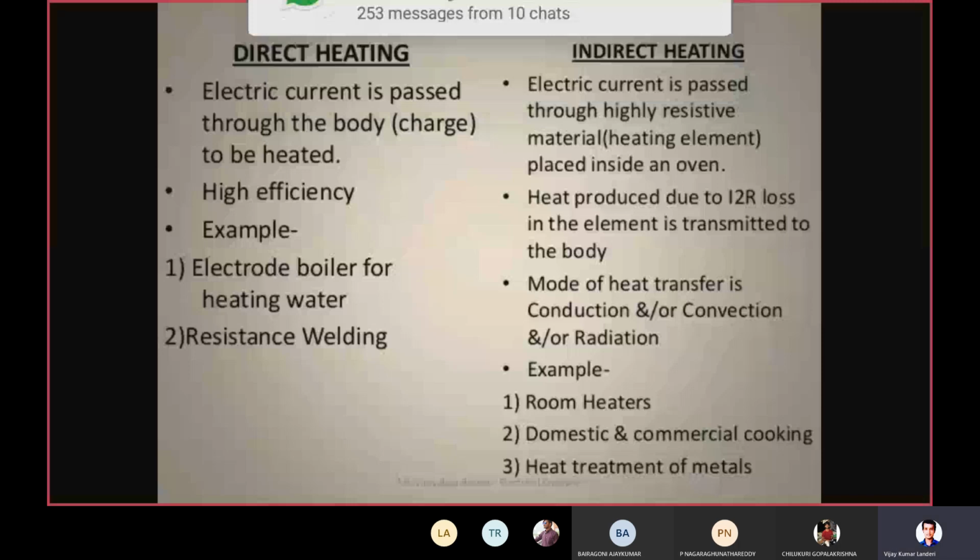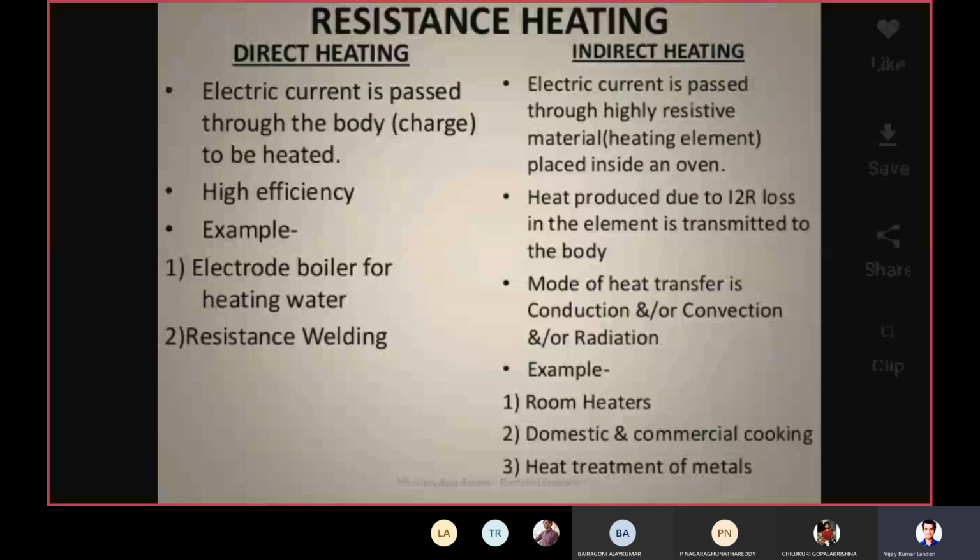So electric current is passed through the highly resistive materials placed inside an oven. The heat is transmitted to the body, right? In the case of indirect heating, heat is required somewhere else, but heat is produced somewhere else. So that's why we are calling it indirect heating. The best example is the oven, right? In the oven, heat is produced, but it is utilized by the other materials. So that's why we are calling it indirect heating, right?